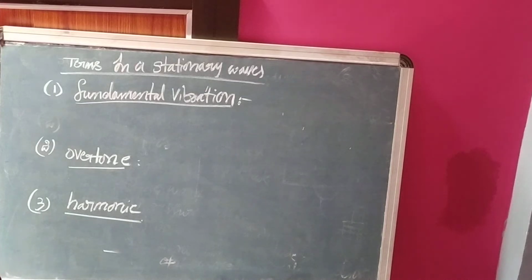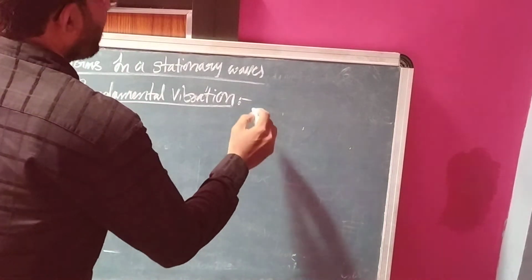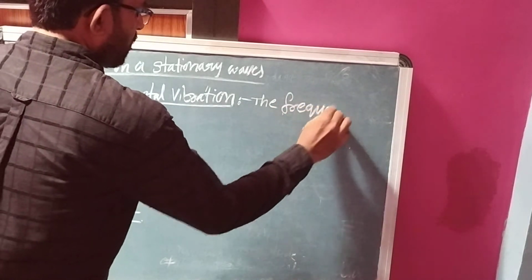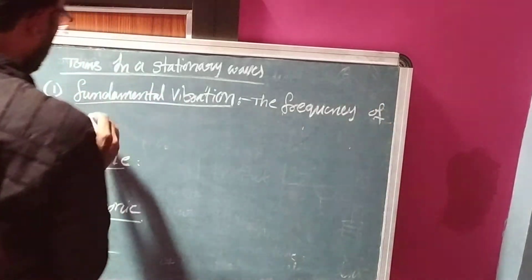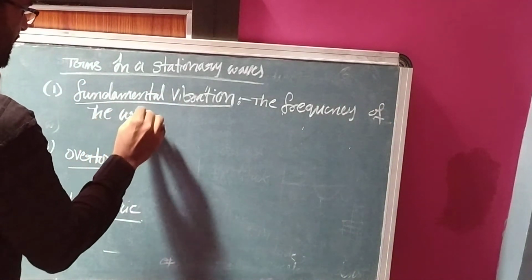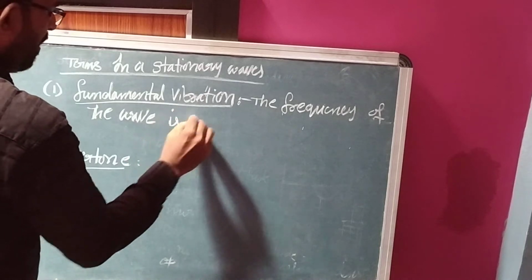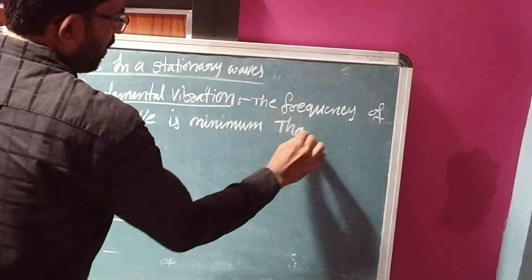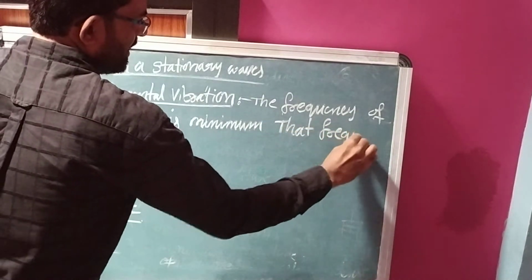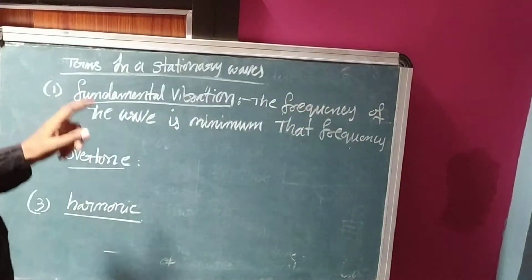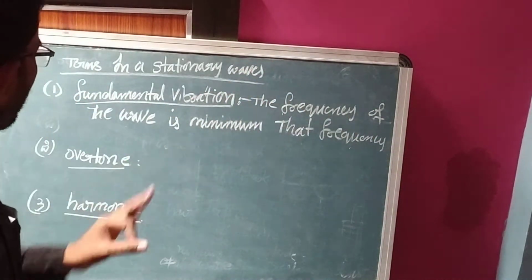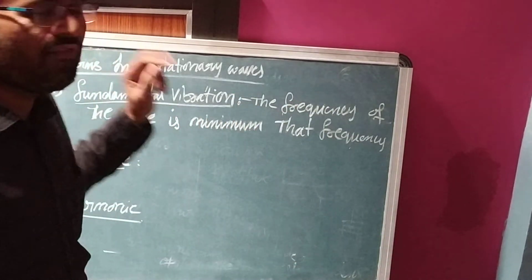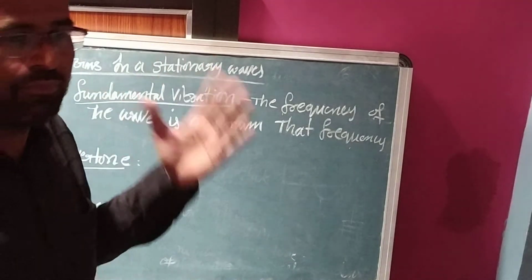Fundamental vibration or fundamental frequency means the frequency of the wave is minimum. If the frequency of the wave is minimum, that frequency is called the fundamental frequency or fundamental vibration.